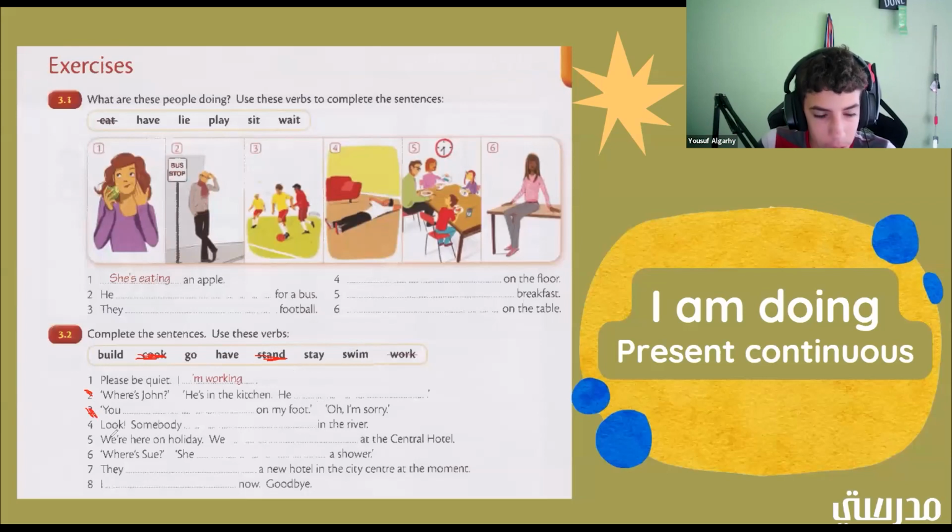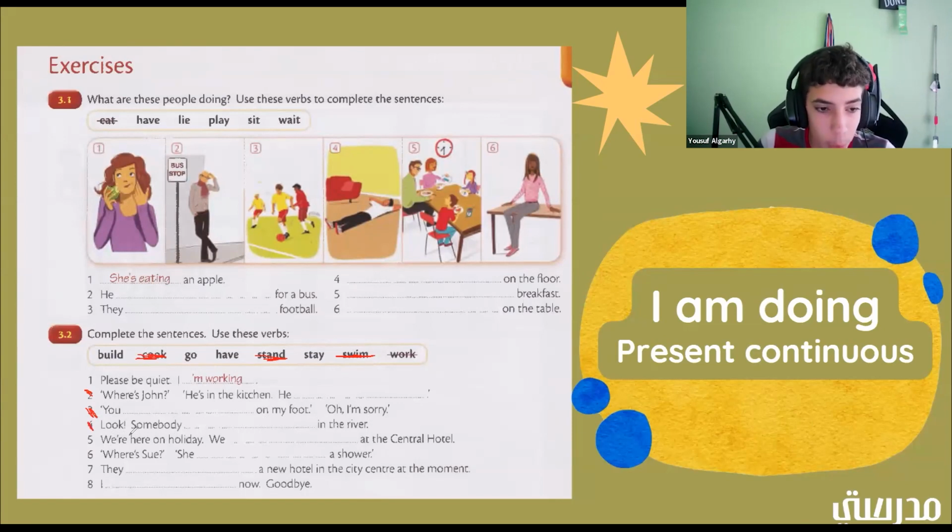Okay, number 4. Look, somebody blank in the river. So what could somebody be doing in the river out of all of these? Is swimming. Good job. All right. So somebody is swimming in the river. Okay. Now number 4 is also finished.